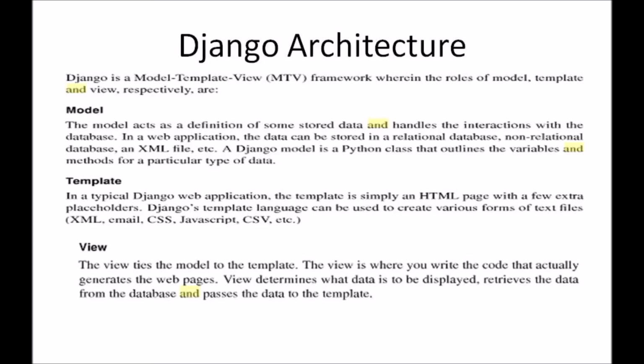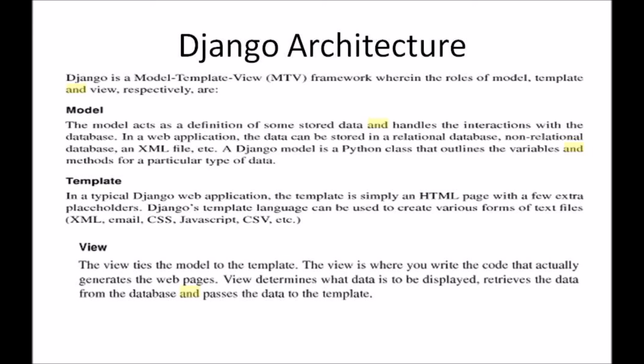As I was saying, Django architecture uses the MTV model. It is essential to understand what model, template, and view represent. Model helps in the definitions of the data formats and the databases involved, whether you want to use relational or non-relational databases.